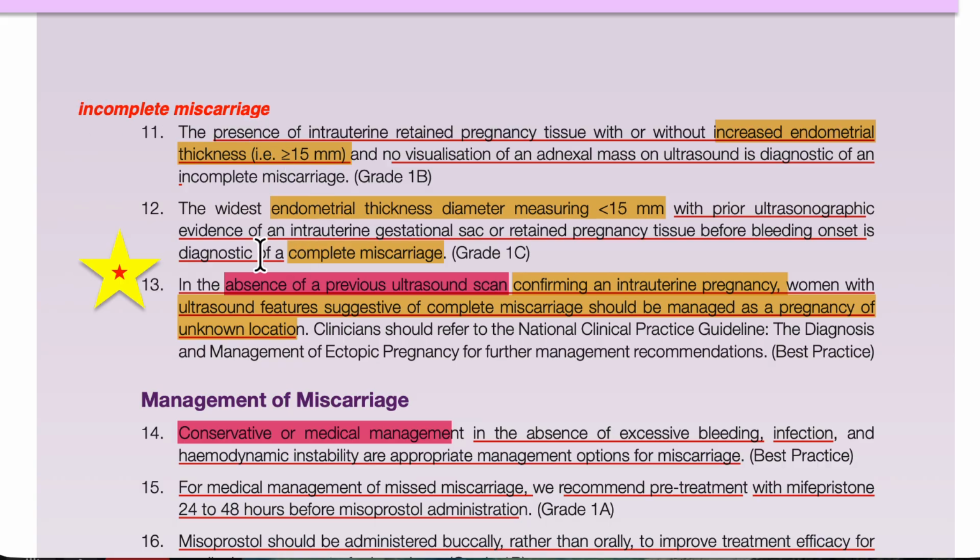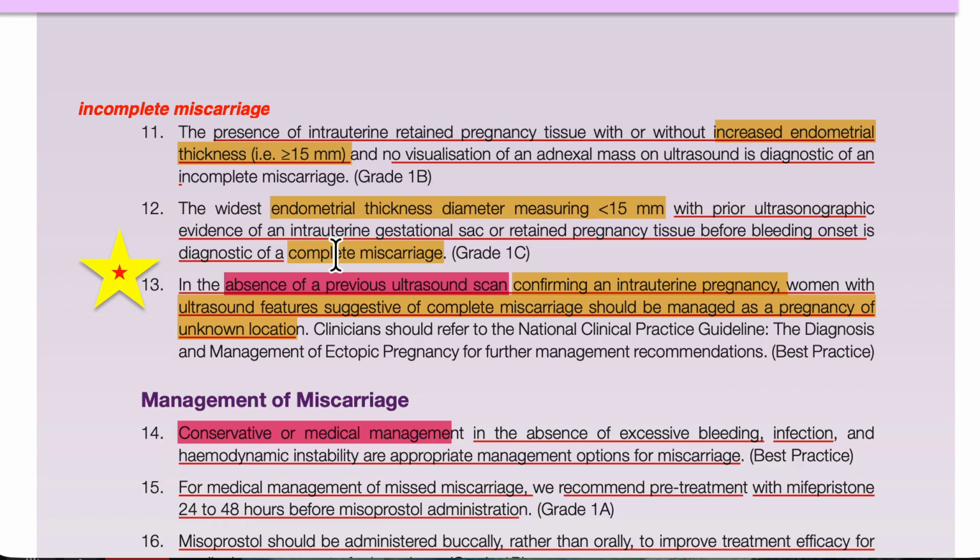But if the endometrial thickness is less than 15 millimeters, we will say this is a complete miscarriage. But the problem here, we have to understand, we can say complete miscarriage, or it can be an ectopic. So what we have to do is ask for the previous ultrasound. We have to confirm on the previous ultrasound that it was an intrauterine pregnancy, and now the endometrial thickness is less than 15 millimeters, so it means this will be a complete miscarriage.